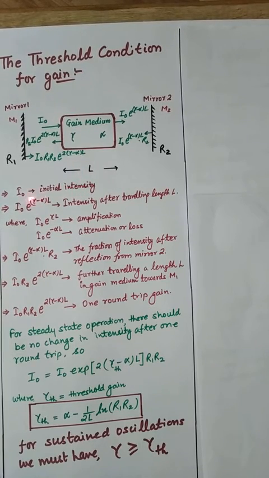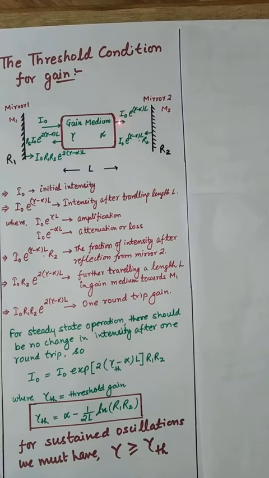Suppose you have I0, the initial intensity falling on the gain medium. When this intensity travels down the length L of this medium, it becomes I0 e to the power (gamma minus alpha) into L. You notice that e to the power gamma L is the amplification part and e to the power minus alpha L is the loss part. So you have net gain I0 e to the power (gamma minus alpha) L.